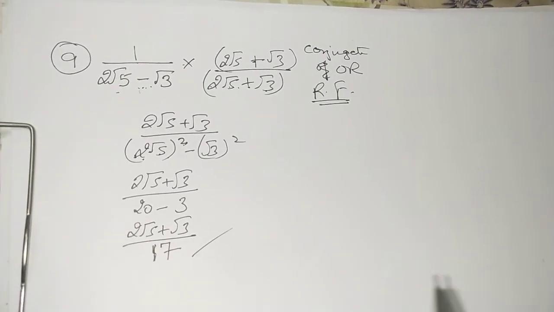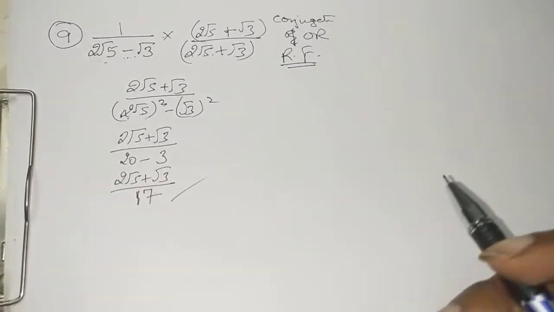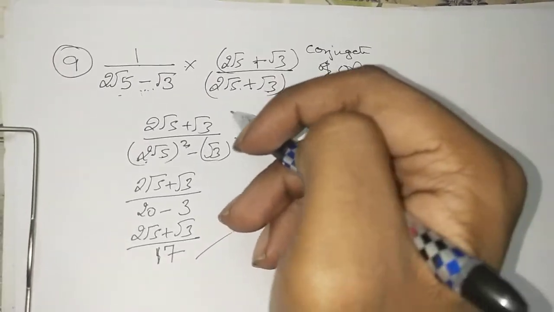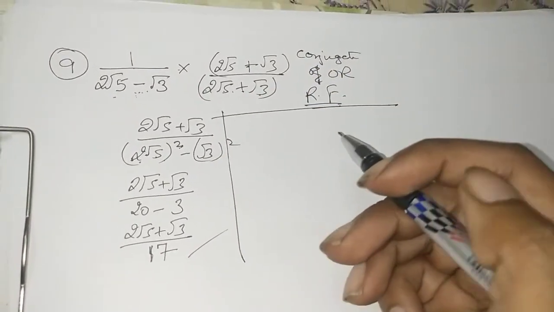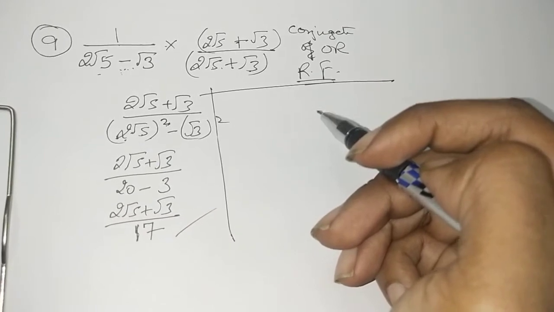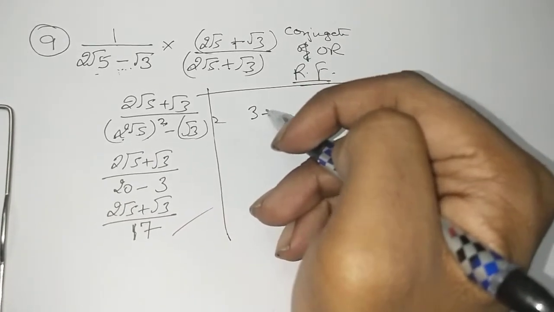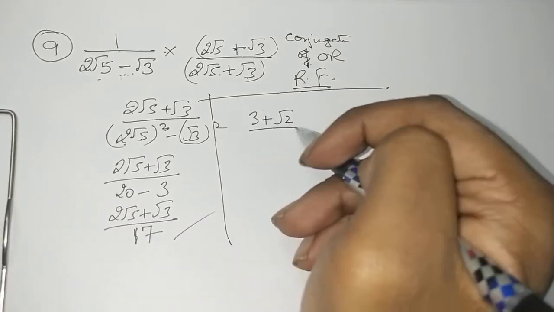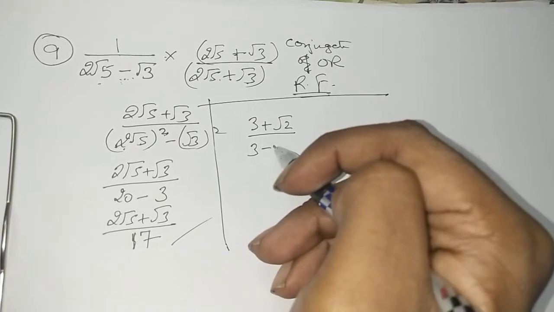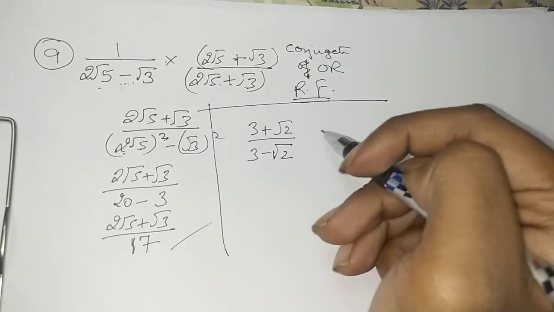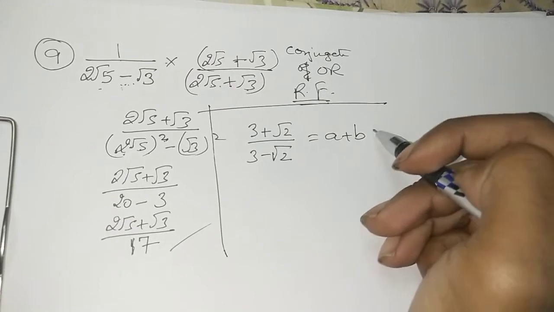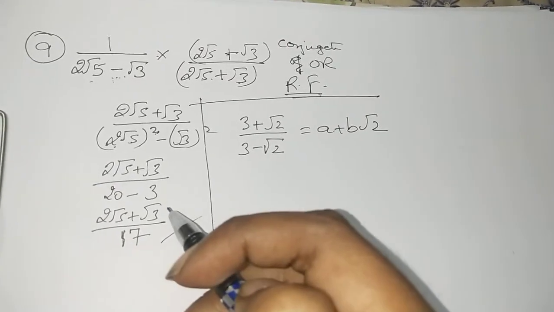Alright. Okay, children. Let's take up another question in which we are having (3 plus root 2) upon (3 minus root 2) is equal to a plus b root 2.